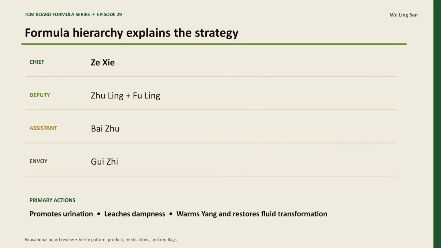Now organize the hierarchy. The chief is Ze Xie. The deputy level is Fu Ling and Fu Ling. The assistants are Gui Zhi. The envoy role is Gui Zhi. Together, the formula promotes urination, leaches dampness, warms yang, and restores fluid transformation.